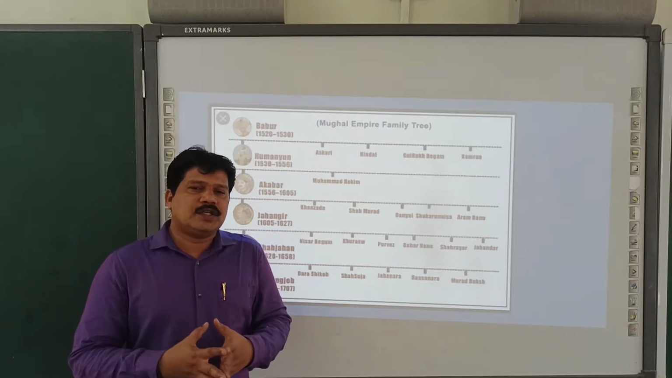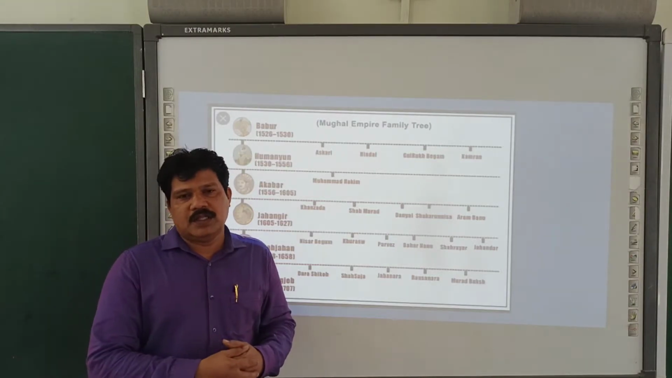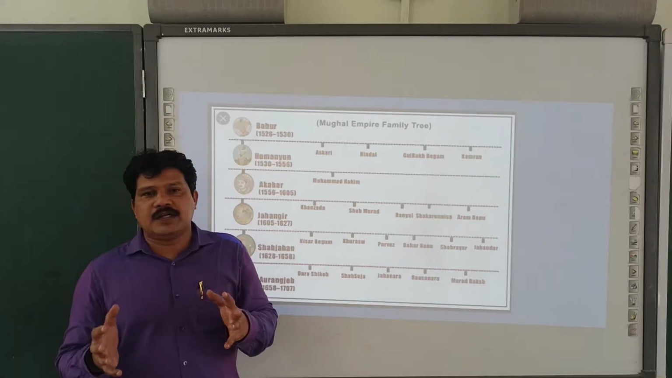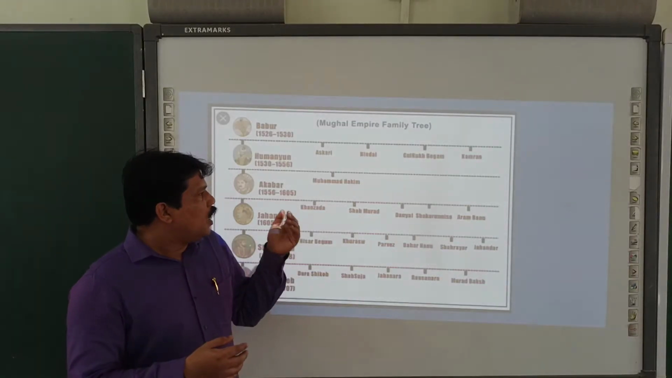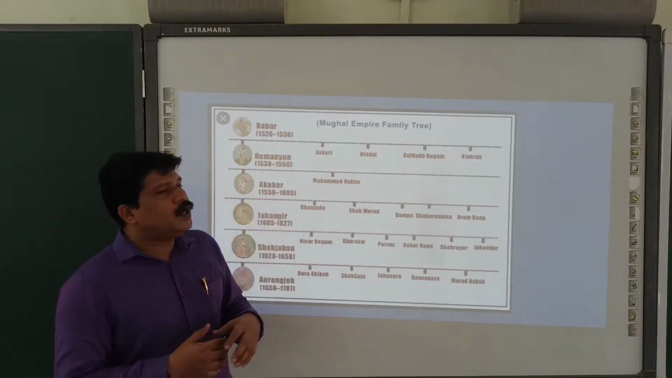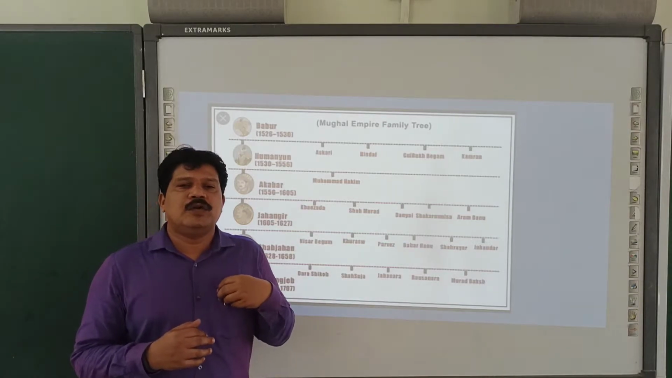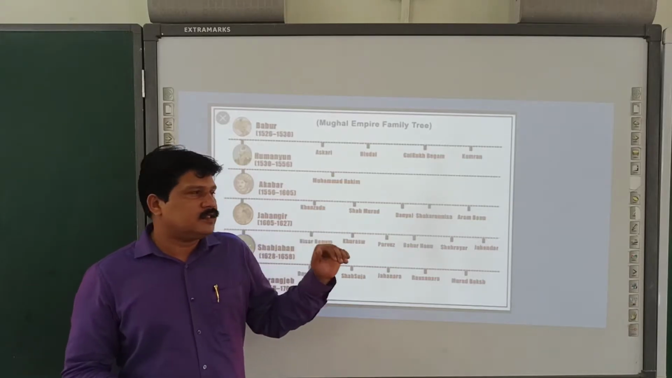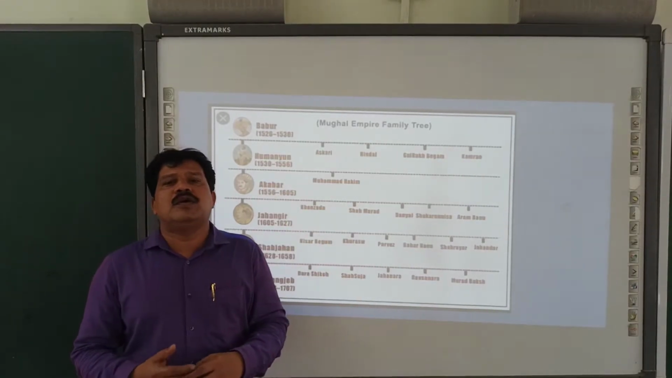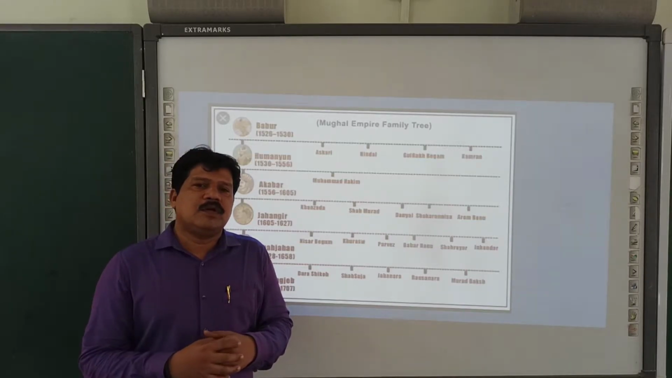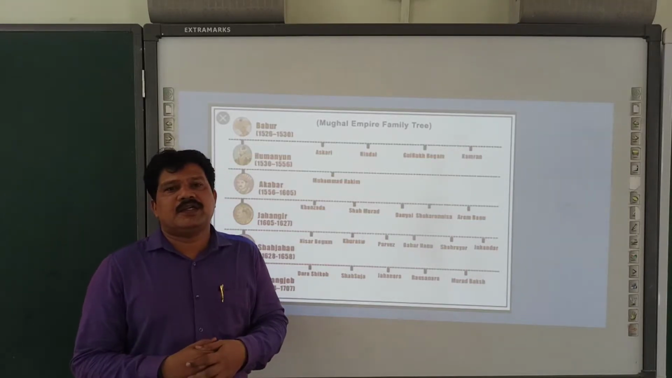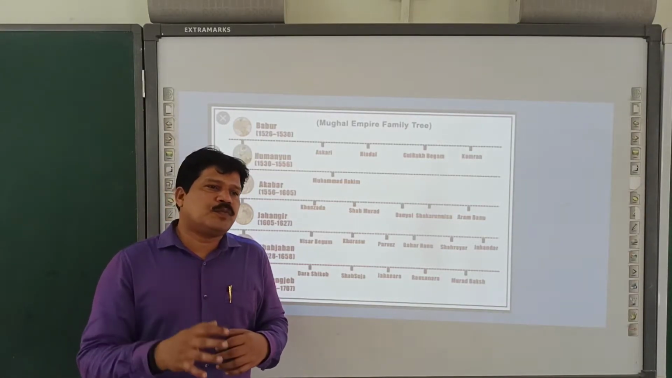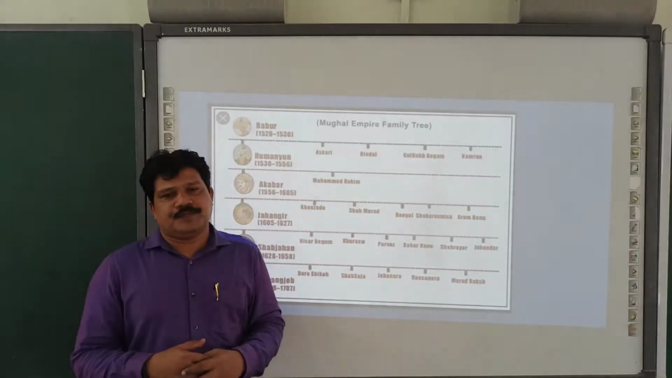Babur started the Mughal dynasty by defeating Ibrahim Lodi in the first battle of Panipat. Babur, from 1526 to 1530, was the founder of the Mughal dynasty. After the death of Babur, his son Humayun, but Humayun was not so successful. We study later in this chapter that Humayun re-established the kingdom started by his father. But the Mughal dynasty was at its zenith during the time of Akbar.